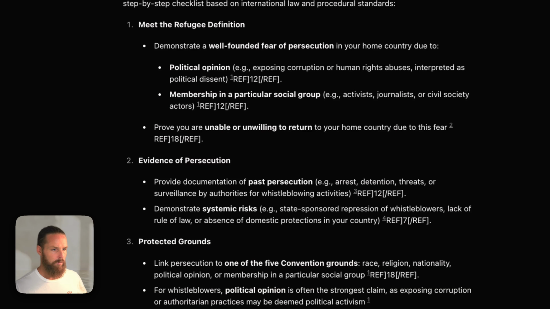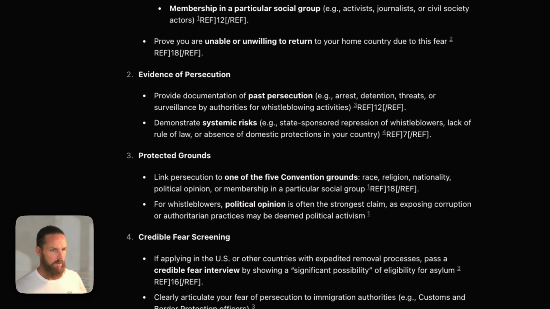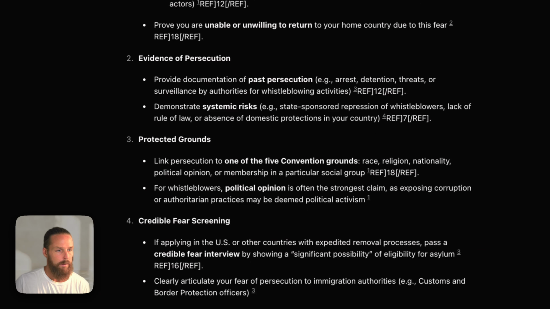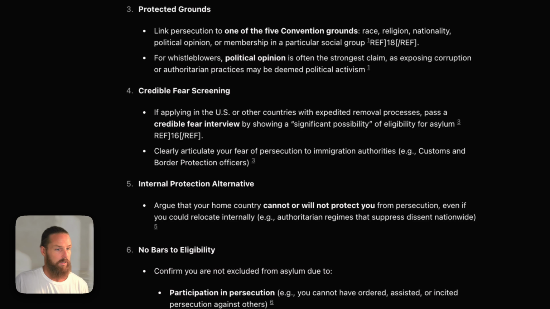And we must prove we are unable or unwilling to return to our home country due to this fear. Then we must provide documentation of past persecution or by demonstrating systemic risks. We must make sure our persecution falls under protected grounds: race, religion, nationality, political opinion, or membership in a particular social group. And then we must clearly articulate our fear of persecution in a credible fear screening.